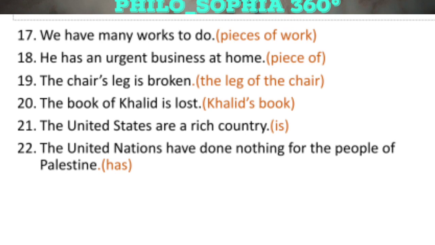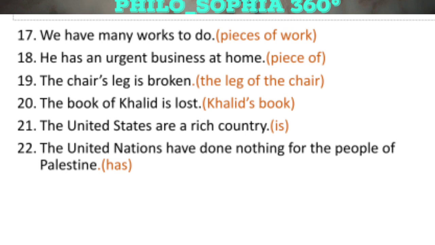Business means a prolonged project which is sustained anywhere, which has some place, which has some territory. While in this sentence it is used as a work, as a simple piece of work, then we have to use a piece of business. So the correct sentence will be he has an urgent piece of business at home.